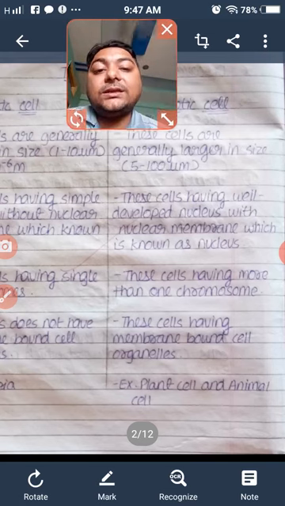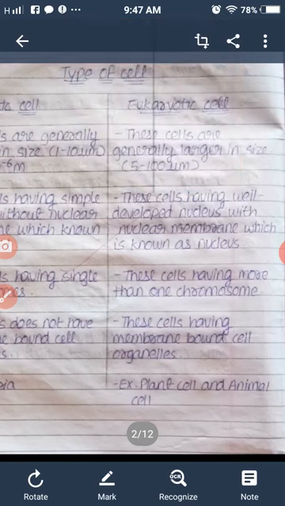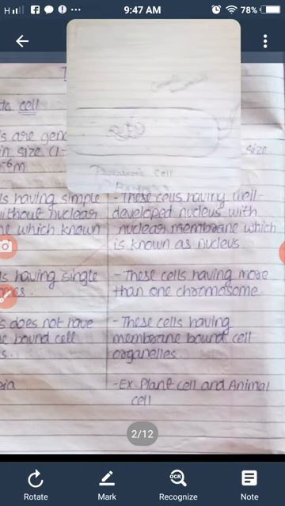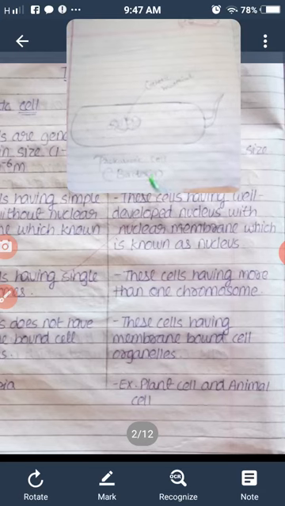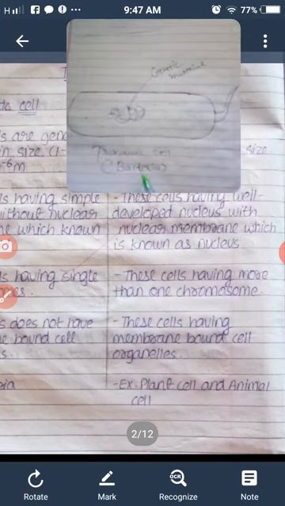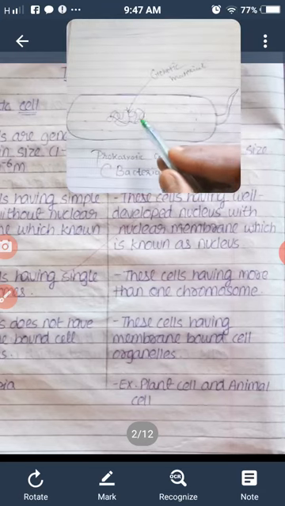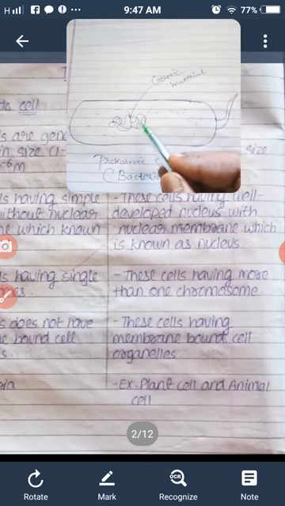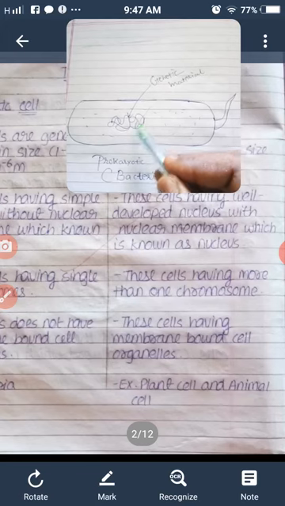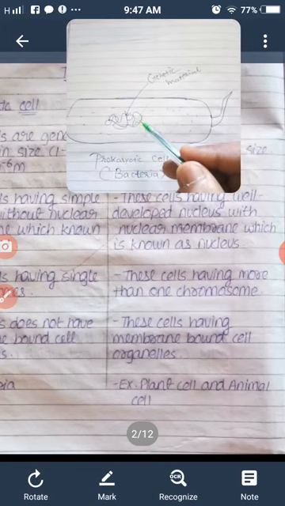Here you can see it is a prokaryotic cell, which means a bacterium, and the bacterium has genetic material without a nuclear membrane. Here the nuclear membrane is absent, only genetic material is present inside the cytoplasm of the prokaryotic cell.